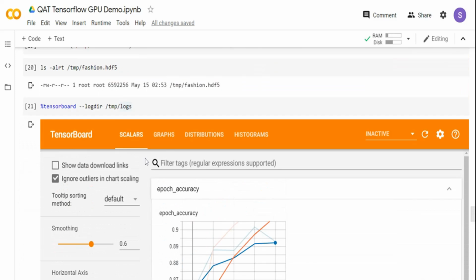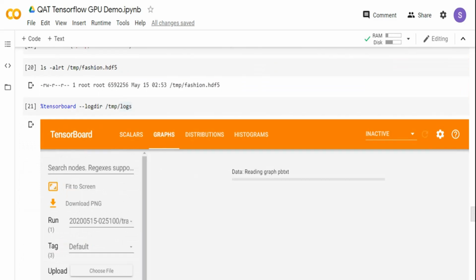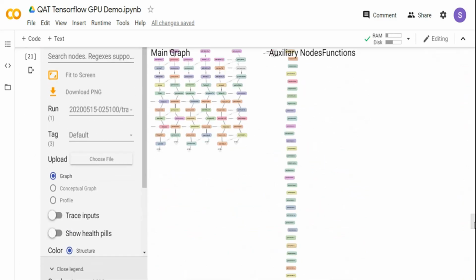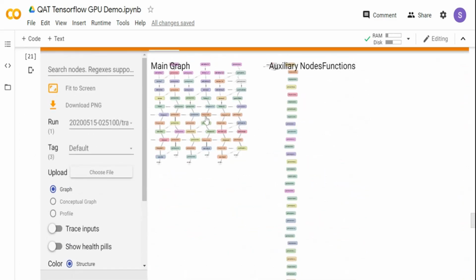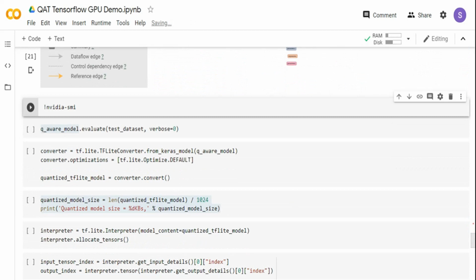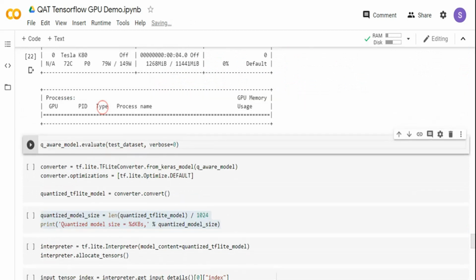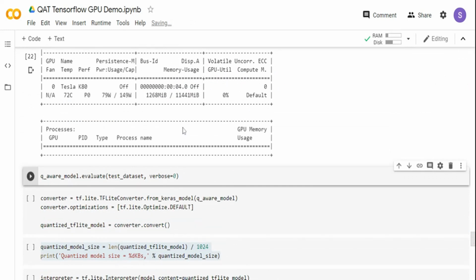You can also click on the graph and visualize it. If you click on this, you can see all the layers and everything over here, right? But for the quantization part, I'm going to run nvidia-smi to see my memory utilization. Since I'm using a GPU, I'm using around 1 GB of GPU against the 11 GB that is allocated to me. Let me now apply quantization to our model and do an evaluation on the test data set.